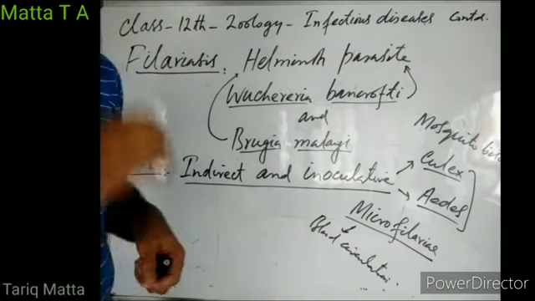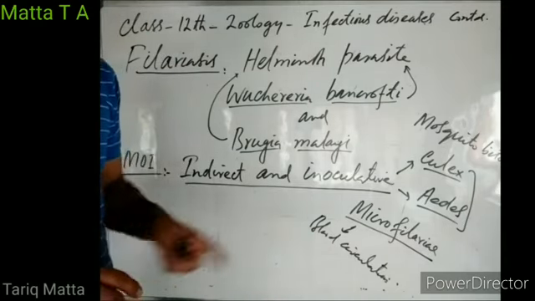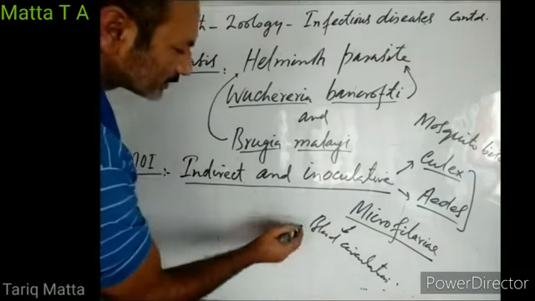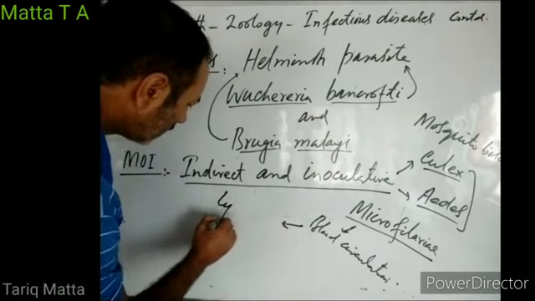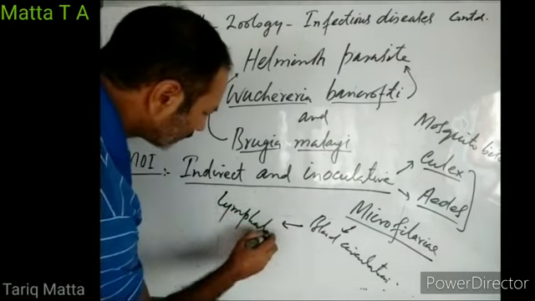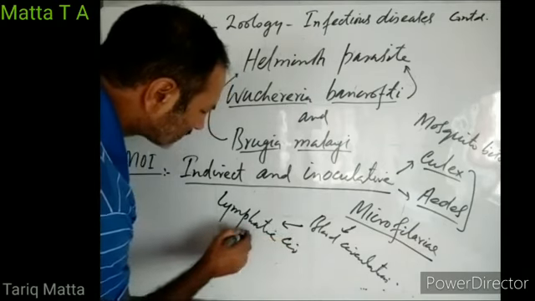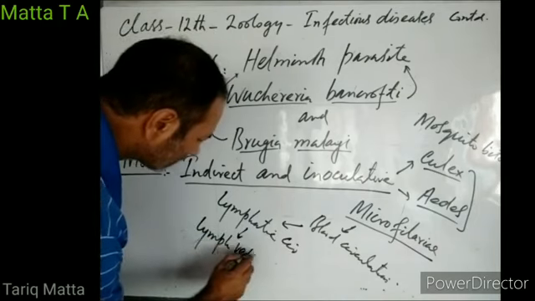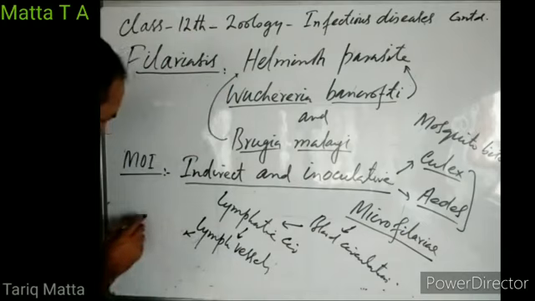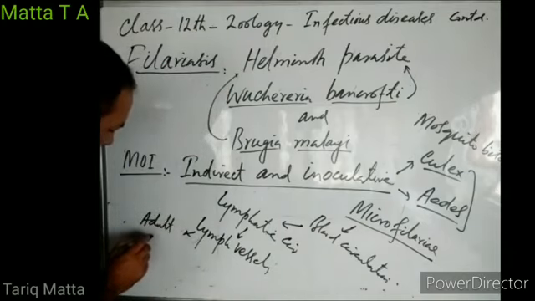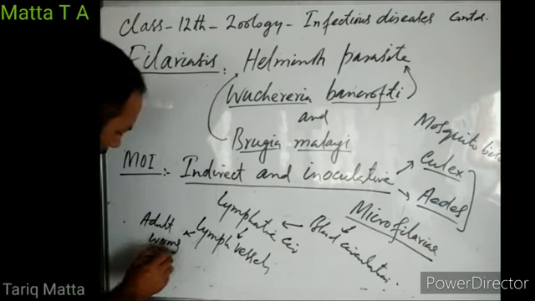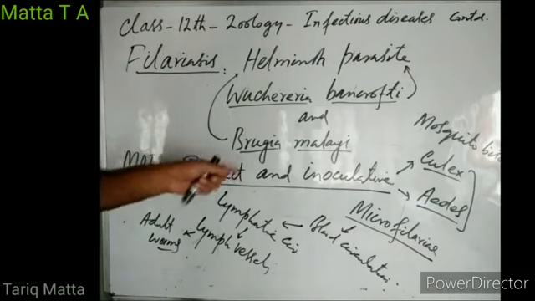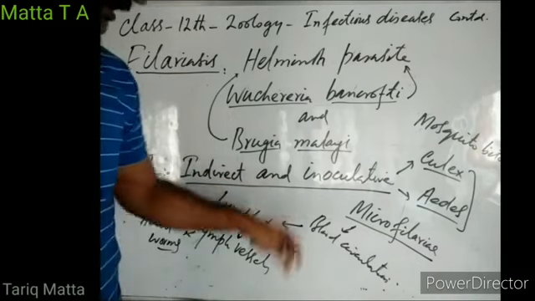After inoculating a person with these microfilariae, they pass through the blood circulation, and finally they enter into lymphatic circulation. Then they stay in lymph vessels, where they grow into adult worms. Then they cause obstruction in lymphatic circulation. So this is how they enter into our body. The mode of infection is indirect and inoculative.